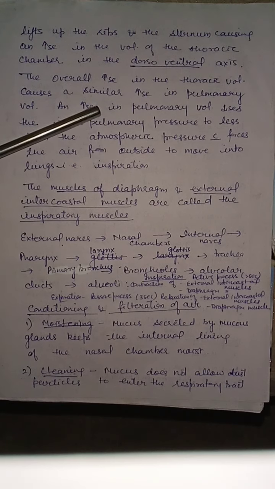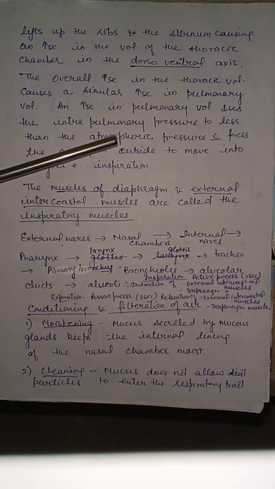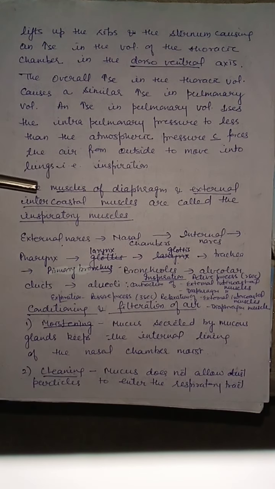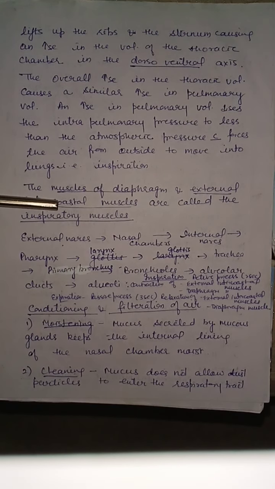Therefore, the volume of the thoracic cavity increases dorso-ventrally. The volume of the thoracic cavity increases and the pressure decreases below the atmospheric pressure. Therefore, the air is drawn in. The muscles of the diaphragm and the external intercostal muscles are called the inspiratory muscles because they help in inspiration.